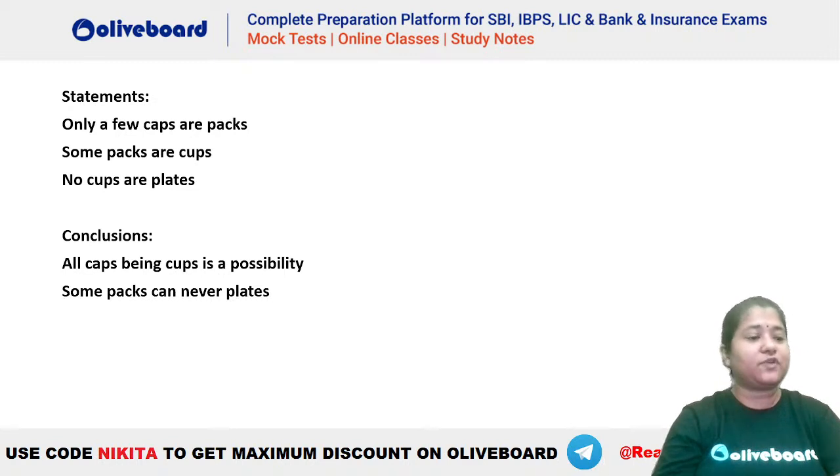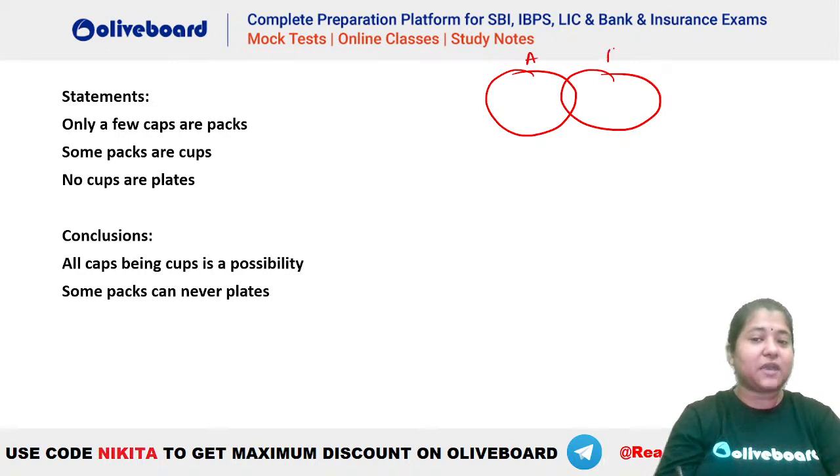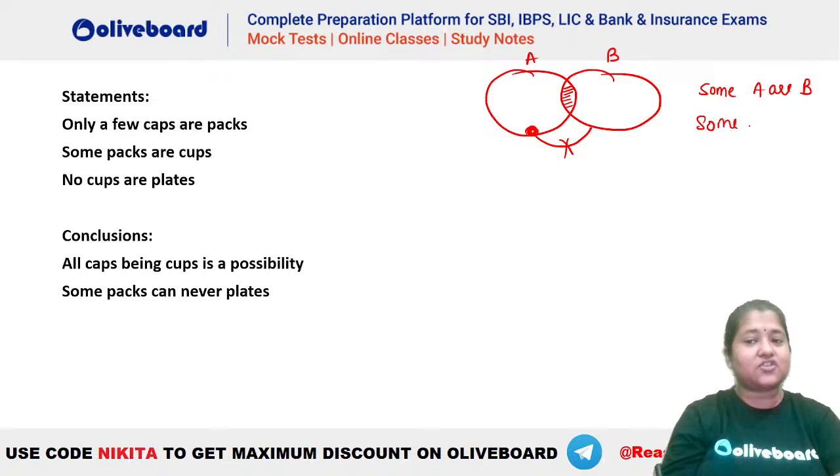Now, what is only a few, guys? Only a few is nothing but a combination of some plus some not. Okay? What does only a few mean? When we say only a few A are B, then we mean that some A are B, so there has to be a definite intersection of A and B, and there has to be a particular portion of A which will never be a part of B. So here some is also true, that is some A are B, and also some A are never B, right? Some A are not B. So both are simultaneously true in only a few. Like here we say only a few caps are packed. So what is the meaning of this line?